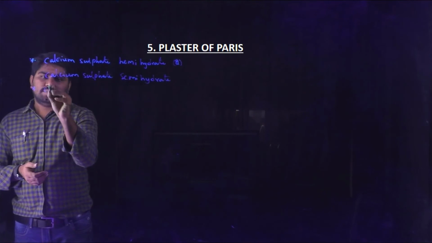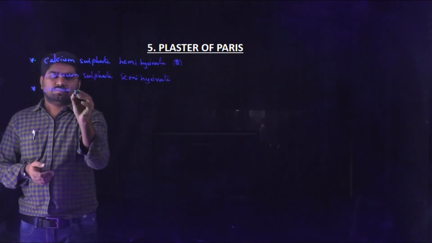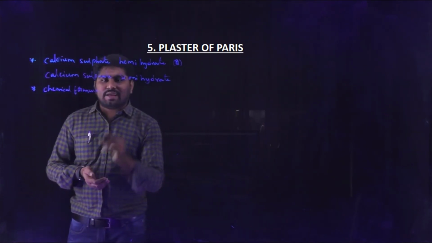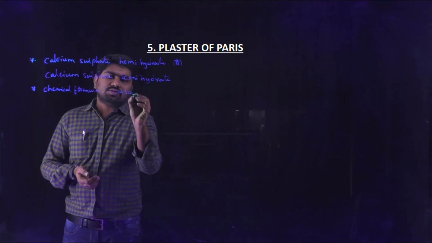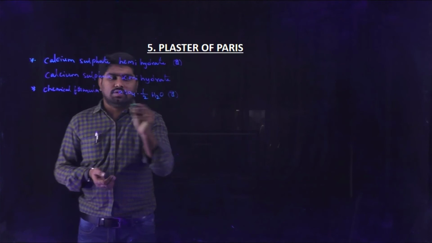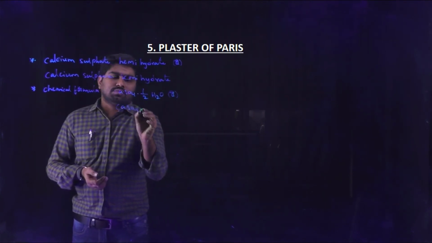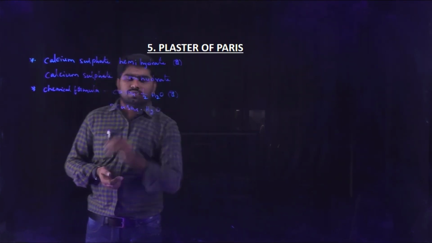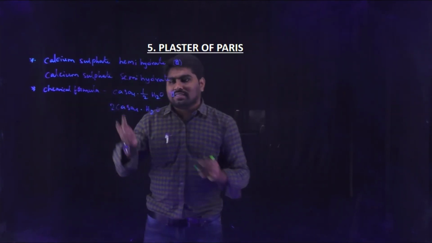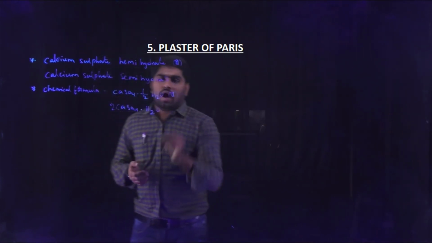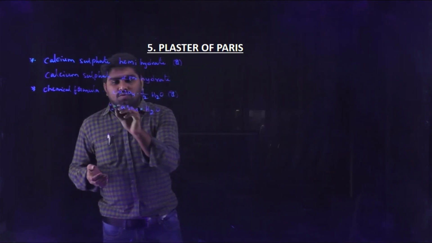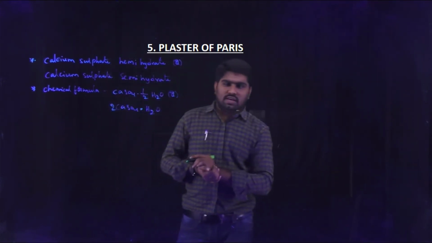Chemical formula. The chemical formula of plaster of Paris is CaSO4·½H2O, or 2CaSO4·H2O.